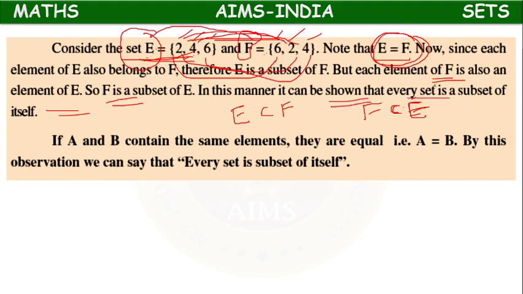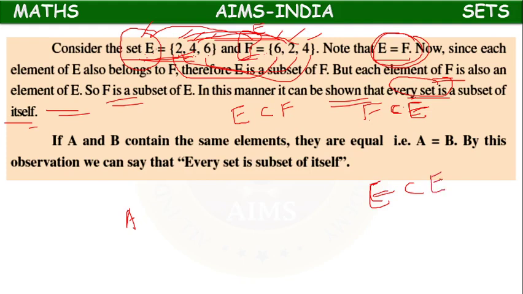In this manner, we can also tell every set is a subset of itself. Because the elements 2, 4, 6 are present in E, it is named as E. Even F we can rename as E. Then what we can have?